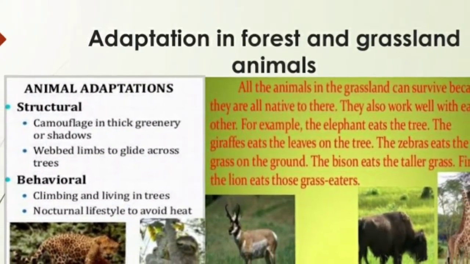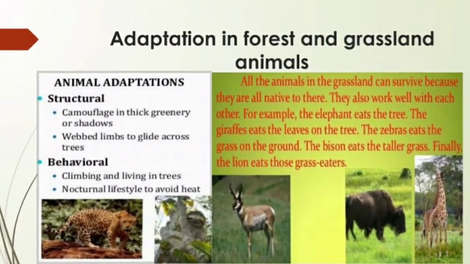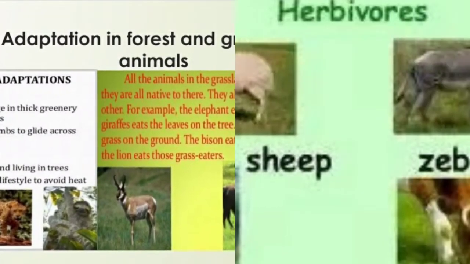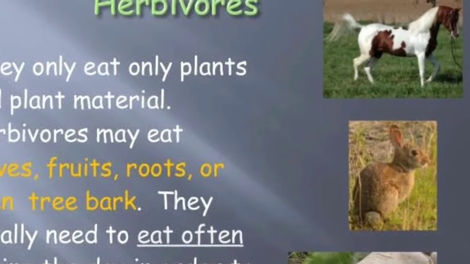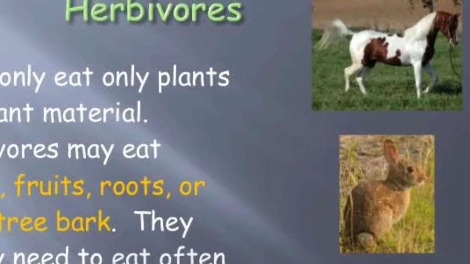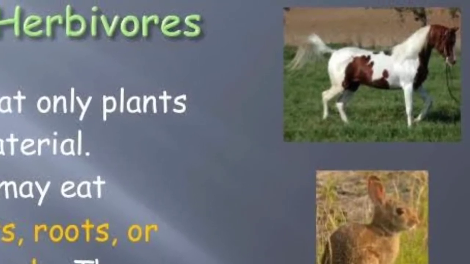Adaptation in forest and grassland animals. Herbivorous animals. Animals which eat grass as food are known as herbivorous animals. The eyes of herbivores are below the forehead, on either side of the head. This gives them wide angle vision which helps to protect them from predators. Their legs are long and tapering with strong hooves, which enables them to run fast, taking long leaps.